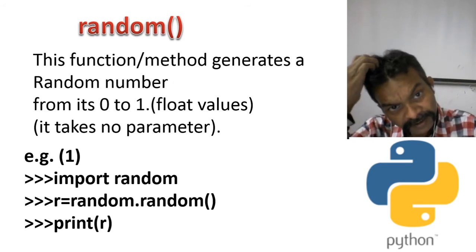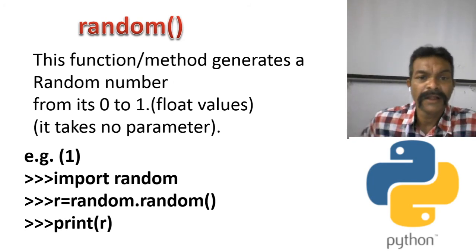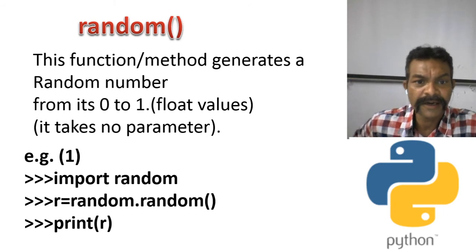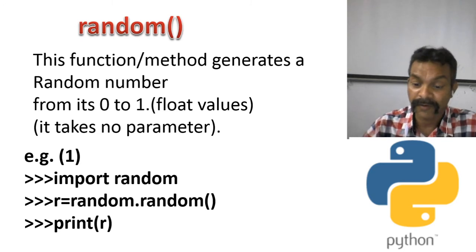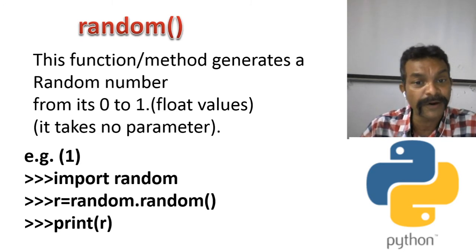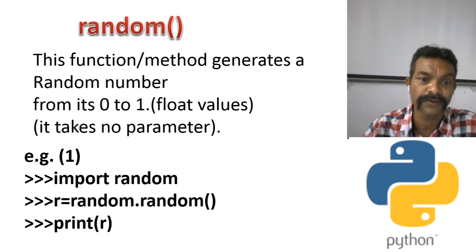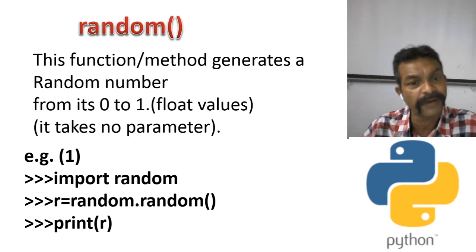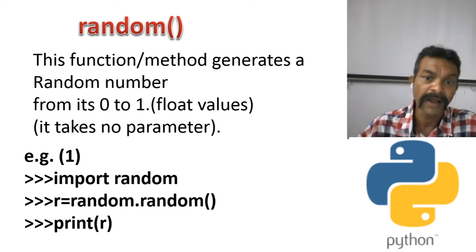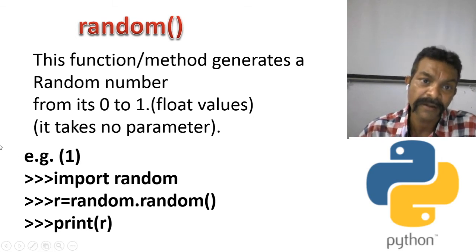The next function is the random function. This function generates a random number from 0 to 1. A float value will be generated. So what value will be between 0 and 1? Definitely 0.1 or 0.2 or 0.3 or 0.5 or any value. And one more very important thing with the random function: it takes no parameter.